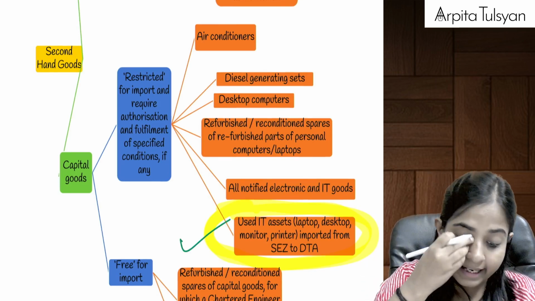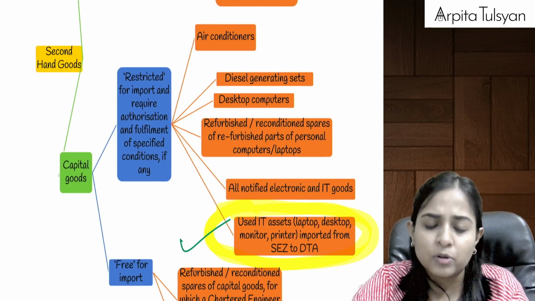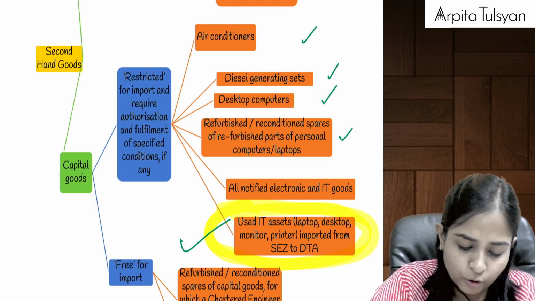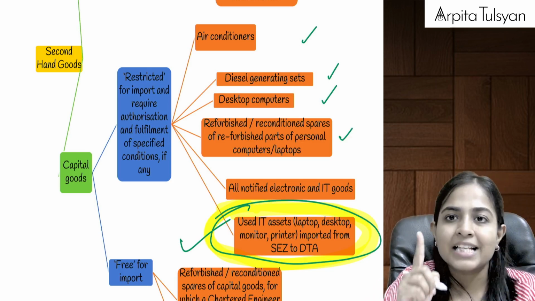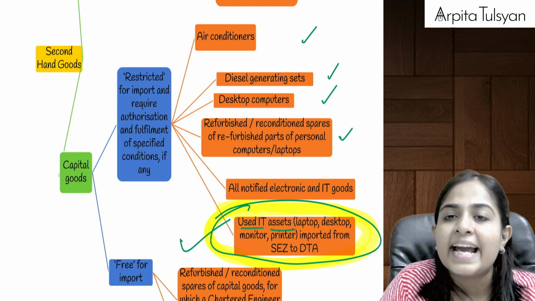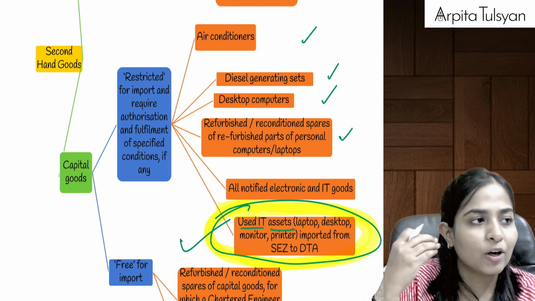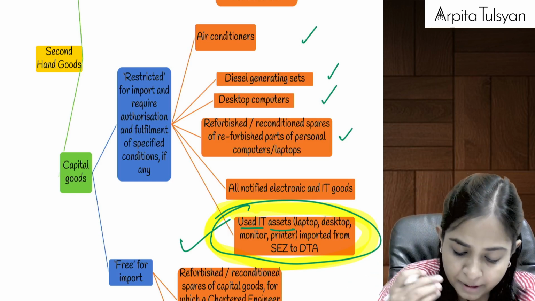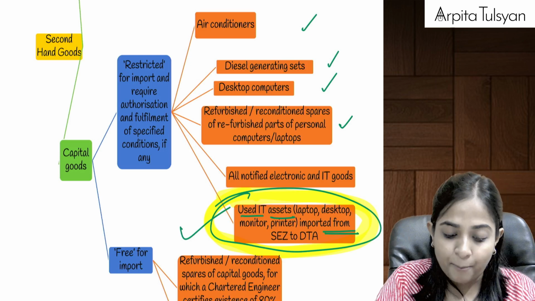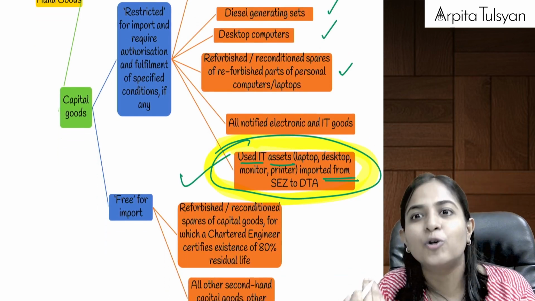This was not there earlier, but earlier we had seen about air conditioner, DG set, desktop computers refurbished, and all those things. In that, one thing has been newly added. What is that thing? Used IT assets like your laptops, desktops, monitors, printers, etc., which are imported from SEZ to DTA.